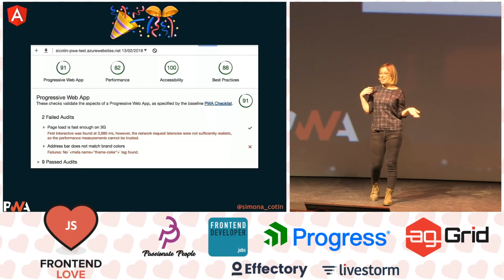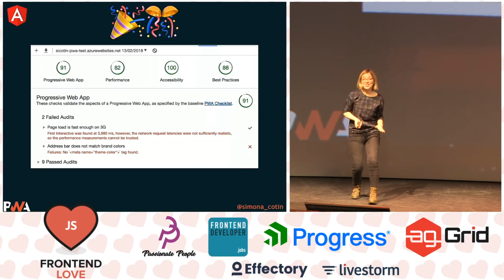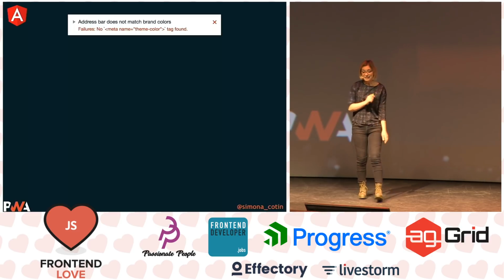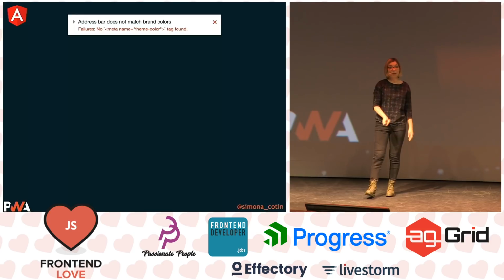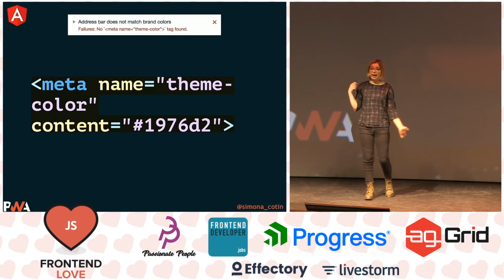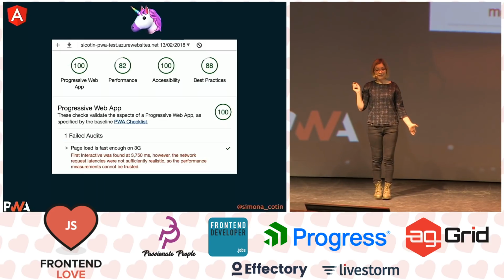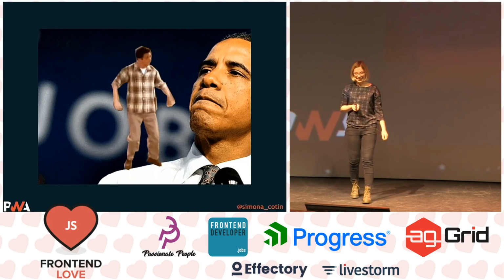And ta-da! We have a 91% progressive web app. That's good news, right? But that's not 100%. So we have to fix this. And it's actually easy. It tells me that there's no meta tag with our theme color. So I just need to add this to our index.html file, and this is amazing. This is good news. This is great. Woohoo!